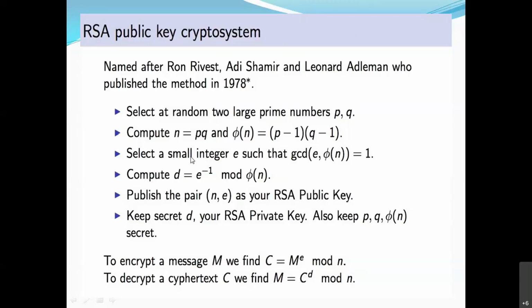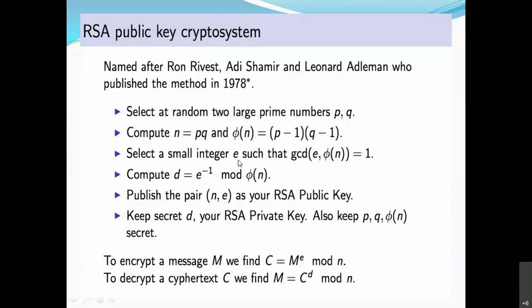Now, select a small integer e such that GCD of e and phi of n should be 1. Now, what is the meaning of this? We need to find the GCD of e and phi of n. So we have to find e in such a way that their greatest common divisor is 1. Means there should not be any common factor between e and phi of n. For this also you need to do calculations, some mathematics you should use. But we have to find e such that their GCD should be 1.